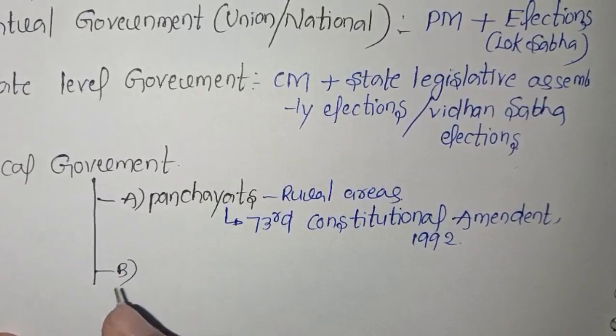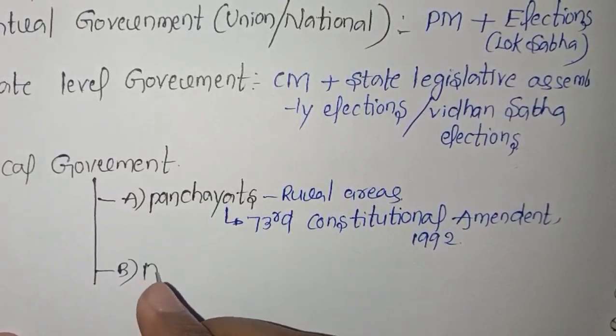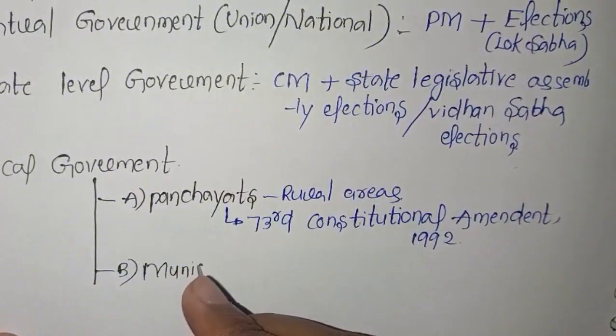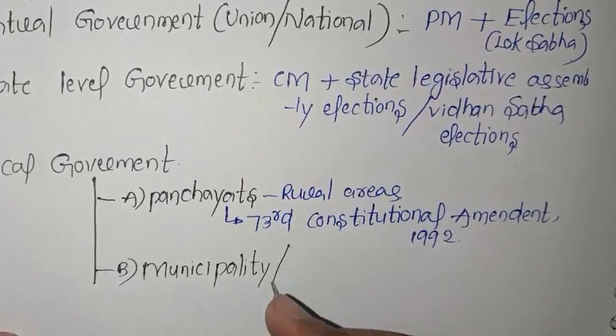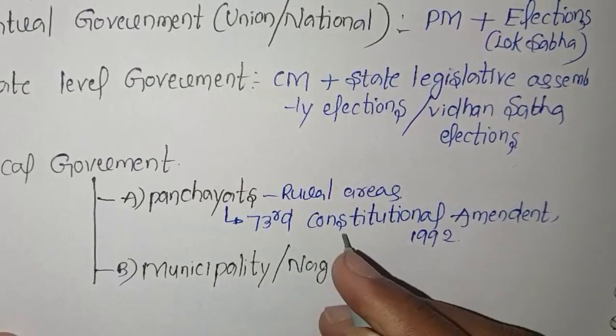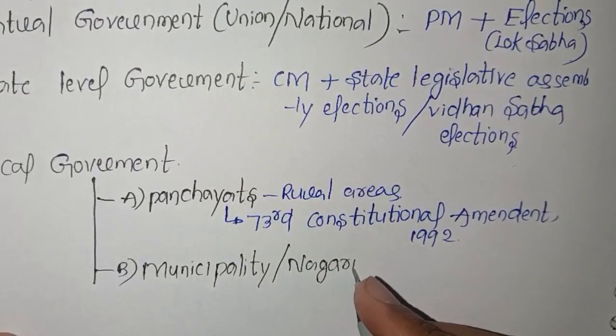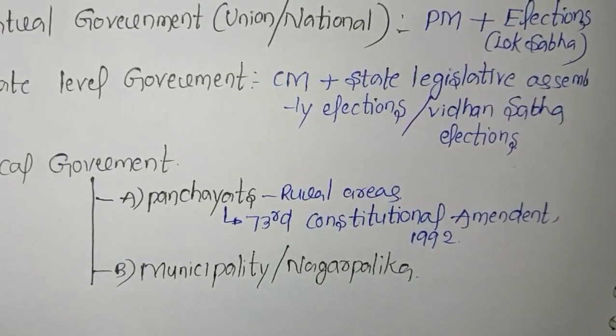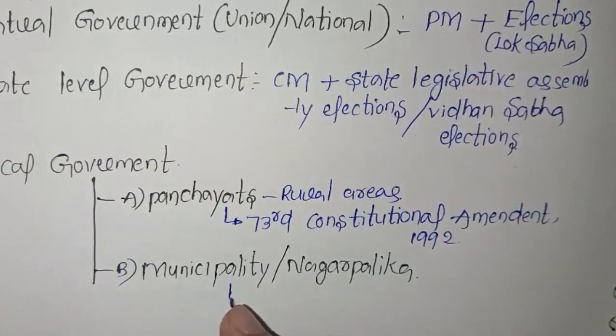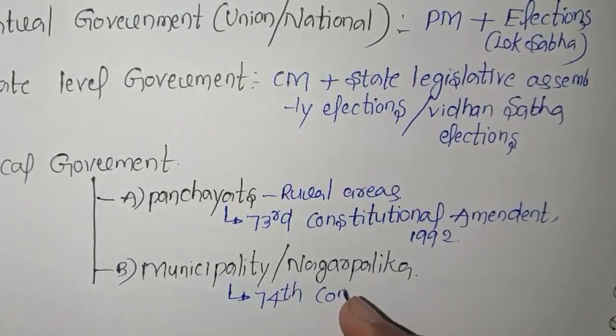This local self government is divided into panchayats and municipalities. Municipality is nothing but Nagarapalika. I hope you all know that. Here, these Nagarapalika elections are conducted by the 74th Constitutional Amendment Act.